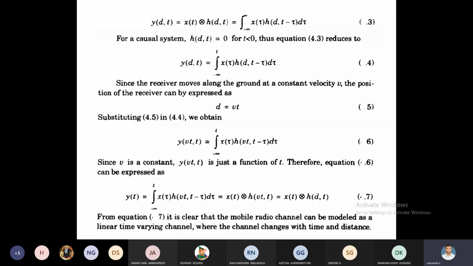Equation 7 shows clear information: the mobile radio channel can be modeled as a linear time varying channel. See this one: all the functions y of t, x of t, h of d comma t depend upon time. Whenever time changes, the output also changes with respect to distance. Next we are going for the following.